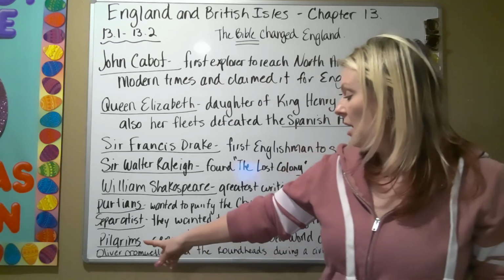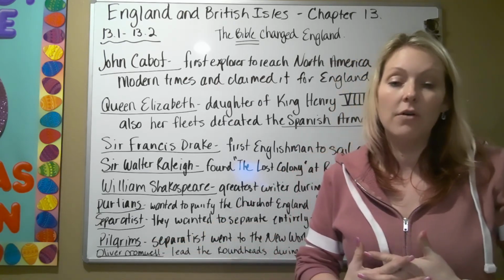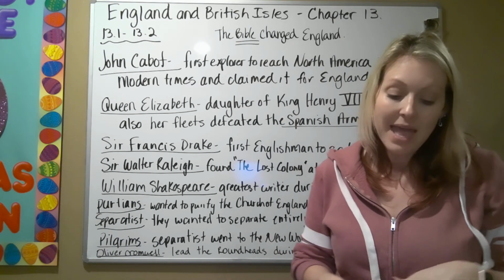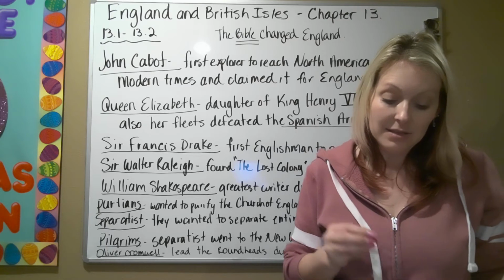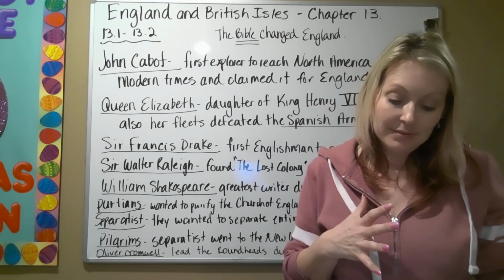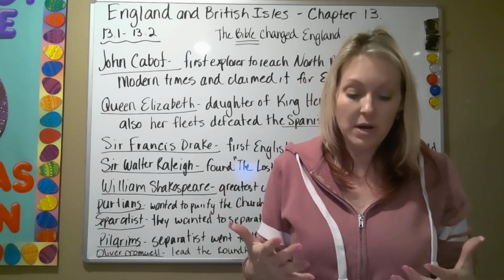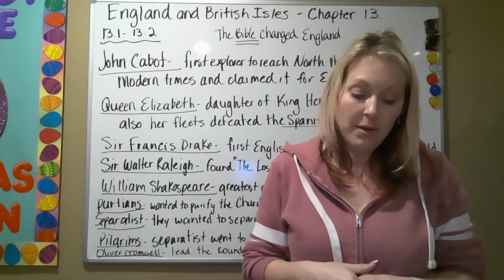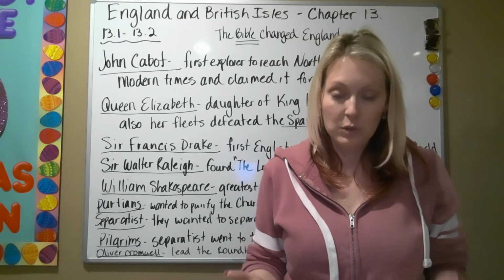And so Oliver Cromwell, he was the leader of the Roundheads during that time, and so he was leading to go ahead and basically go against the king, because the king was not following basically the Magna Carta and the laws of the land and how things were set up.